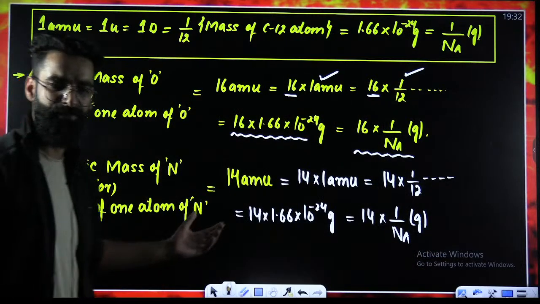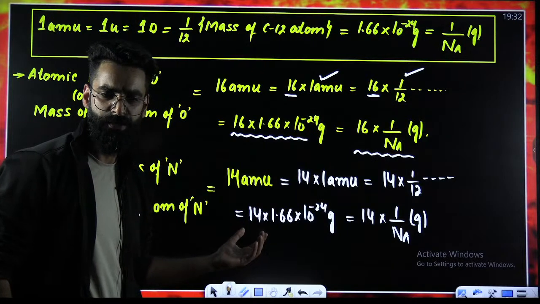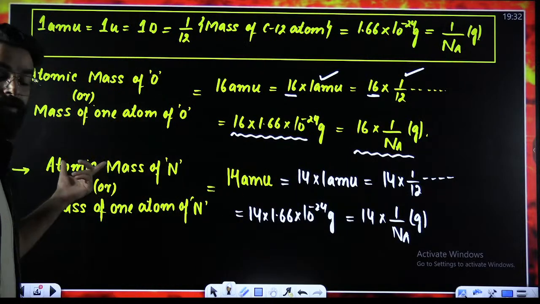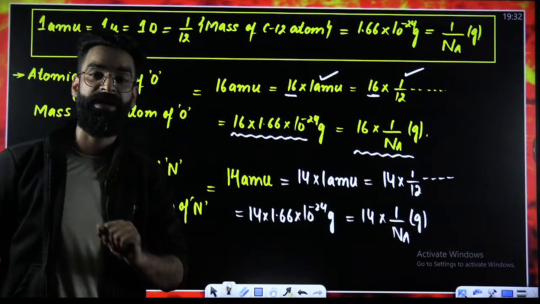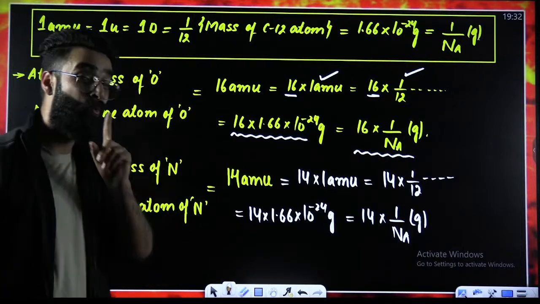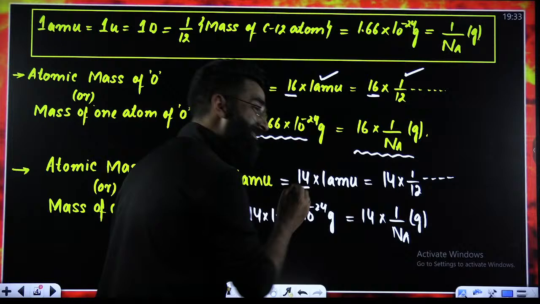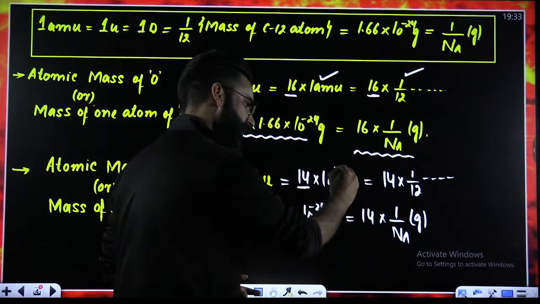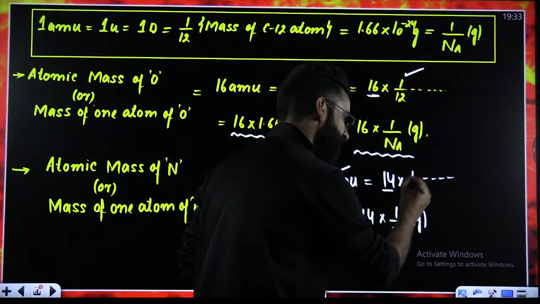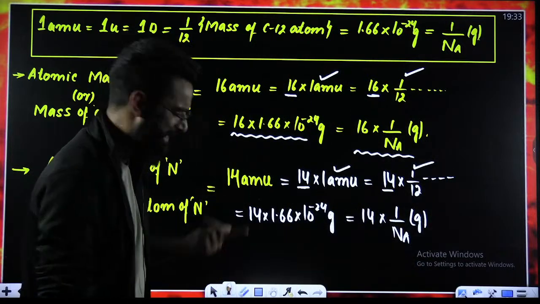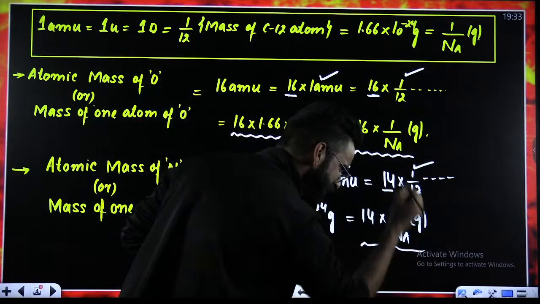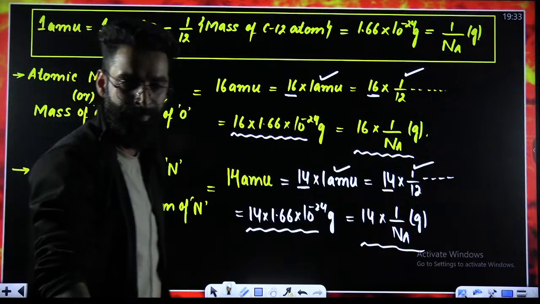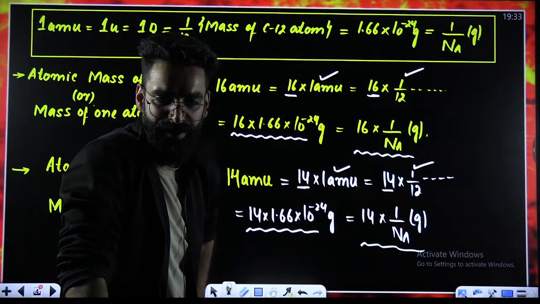Now, what is the meaning of all this stuff? I defined the term atomic mass of nitrogen. It means I'm talking about the mass of one atom of nitrogen. And you got to know one atom of nitrogen is 14 times heavier than 1 AMU. It is 14 times heavier than 1/12th of the mass of carbon-12 atom. This is the mass of one nitrogen atom in grams. Even this is also the mass of one nitrogen atom in grams. Right, people?